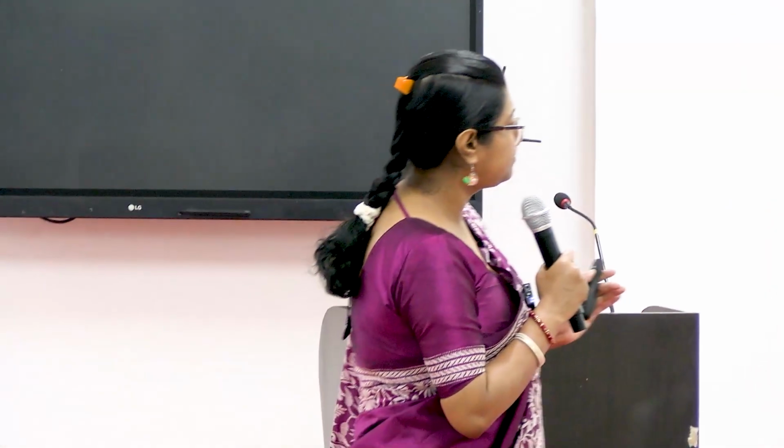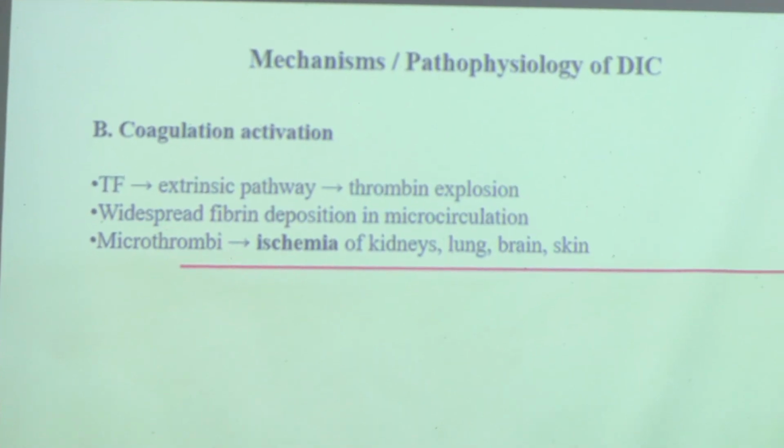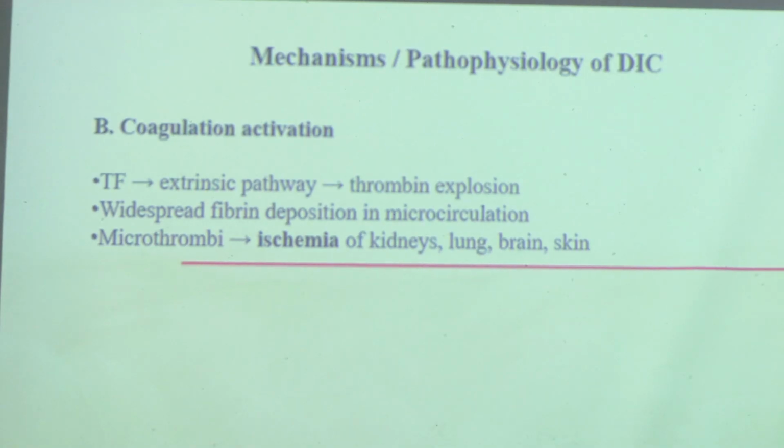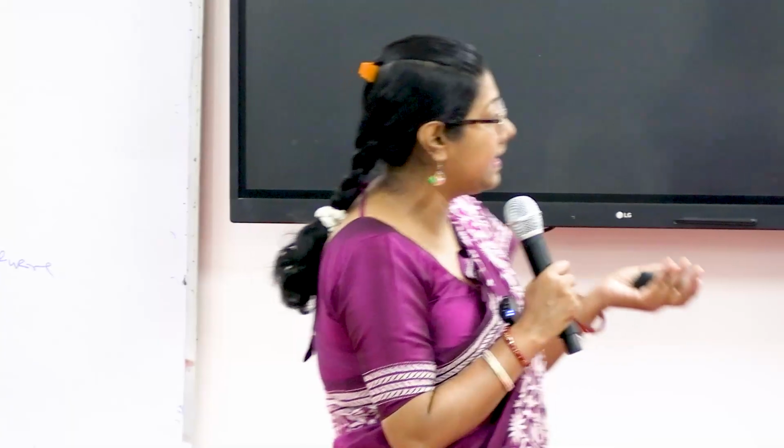Do any of you remember the extensive coagulation system? It will start with some factor activation, then fibrinogen to fibrin, and then thrombin generation. Due to this massive thrombin explosion, there will be widespread fibrin deposition in the microcirculation. So the hallmark is deposition of microthrombi. Microthrombi means small thrombi in the blood vessels, the blood vessels running in major organs like kidneys, brain, lung, even heart, skin, everywhere. So deposition of microthrombi is the second step in formation of DIC.